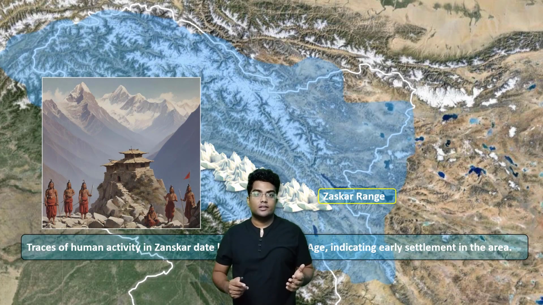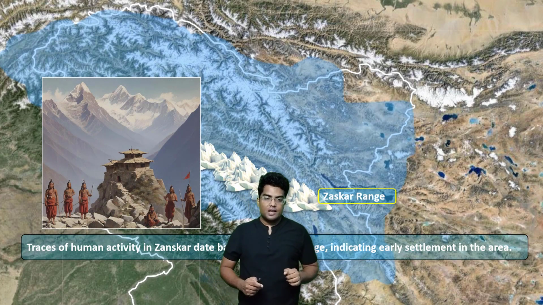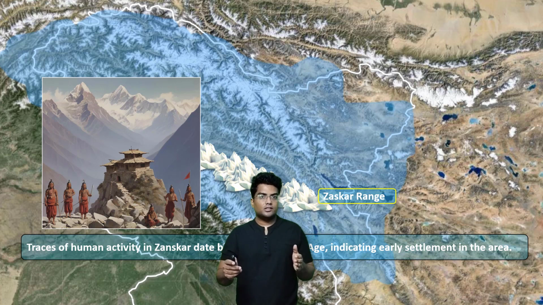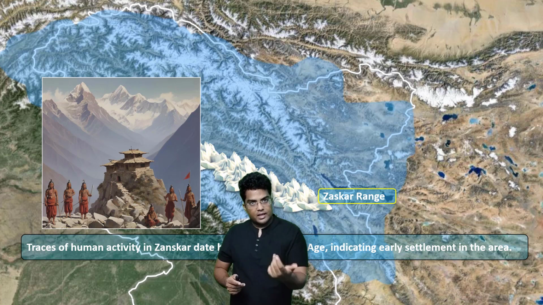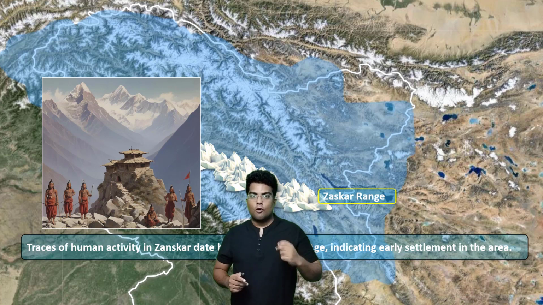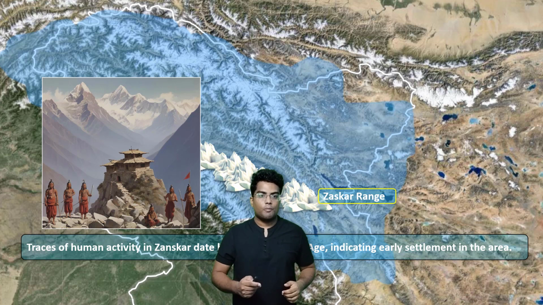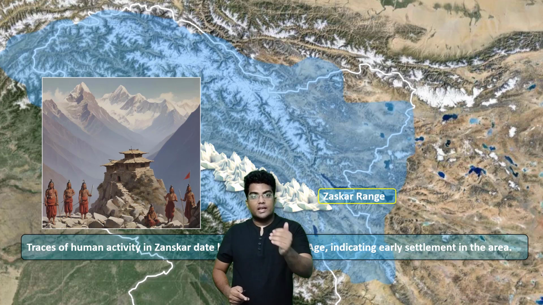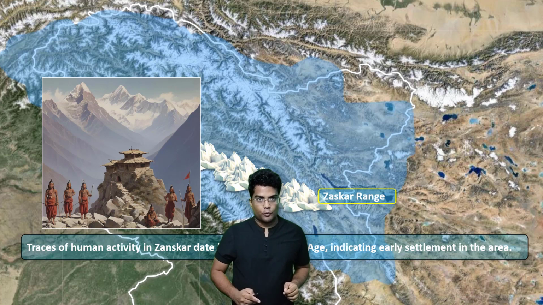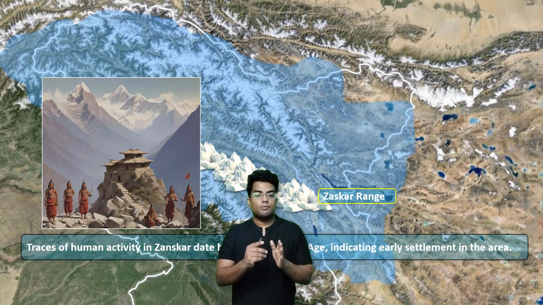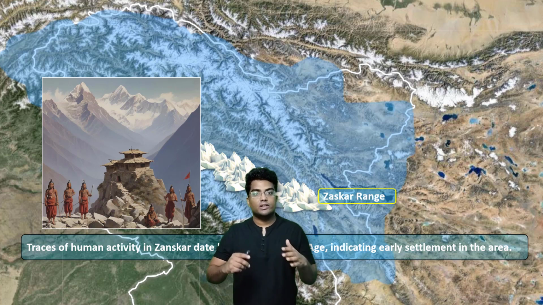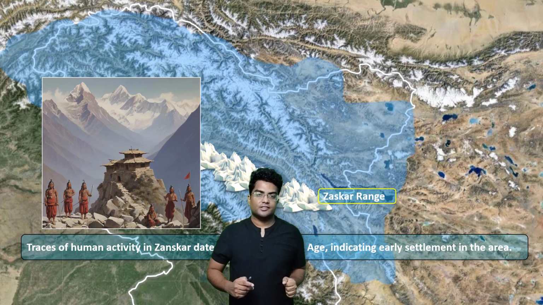All right, moving on. So we are going to discuss some parts on the culture and heritage and history of Zanskar. Now remember this, Zanskar Range is famous because they had found the deposits of copper. Okay, there are deposits of copper, and that's why the Bronze Age actually flourished here. Okay, there was something called the Bronze Age. Okay, there was human activity in the Bronze Age in the Zanskar Range.